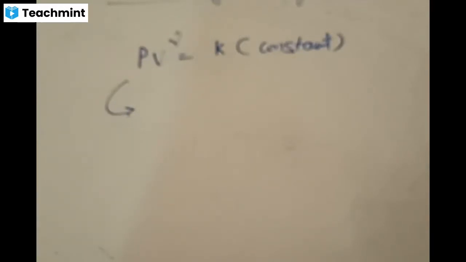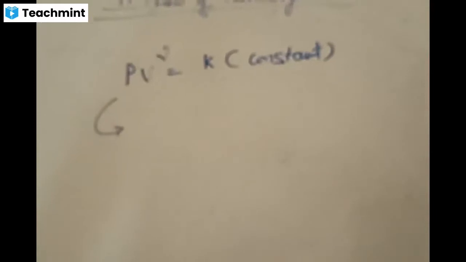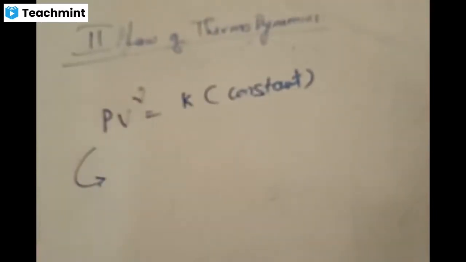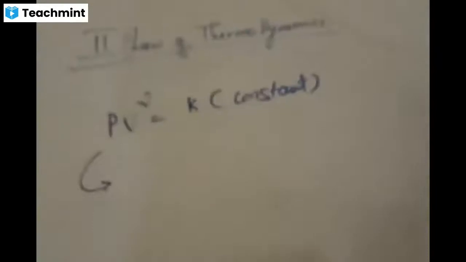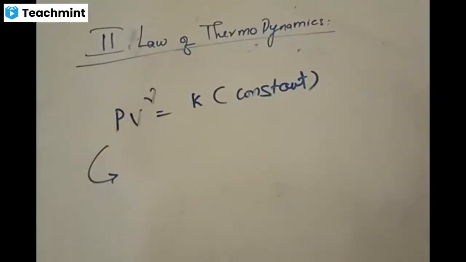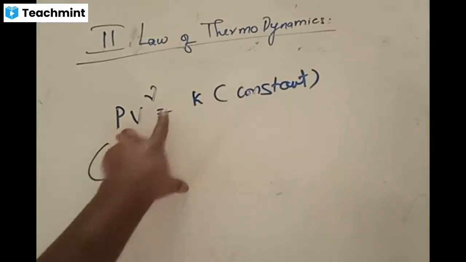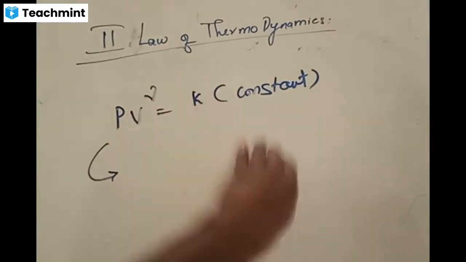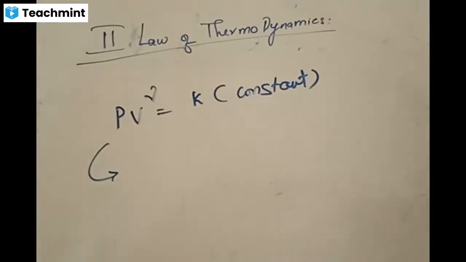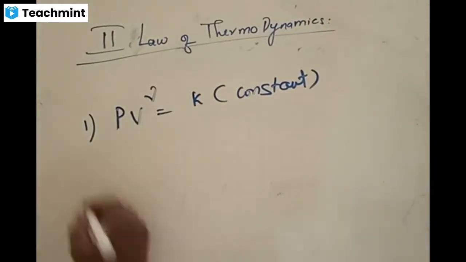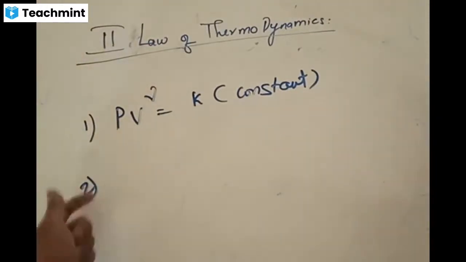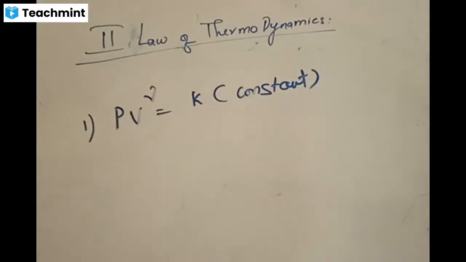This is not the only equation. Why is the image blurring? It's blurred, right? I just want to fix it. Yes, it's fine now, right? For an adiabatic process, pressure and volume are related by this equation. Now for the same process, I want the relationship between pressure and temperature. I don't want volume to be there. This is one form of the equation for the adiabatic process; the second form governs pressure and temperature. How can you replace this volume by temperature?